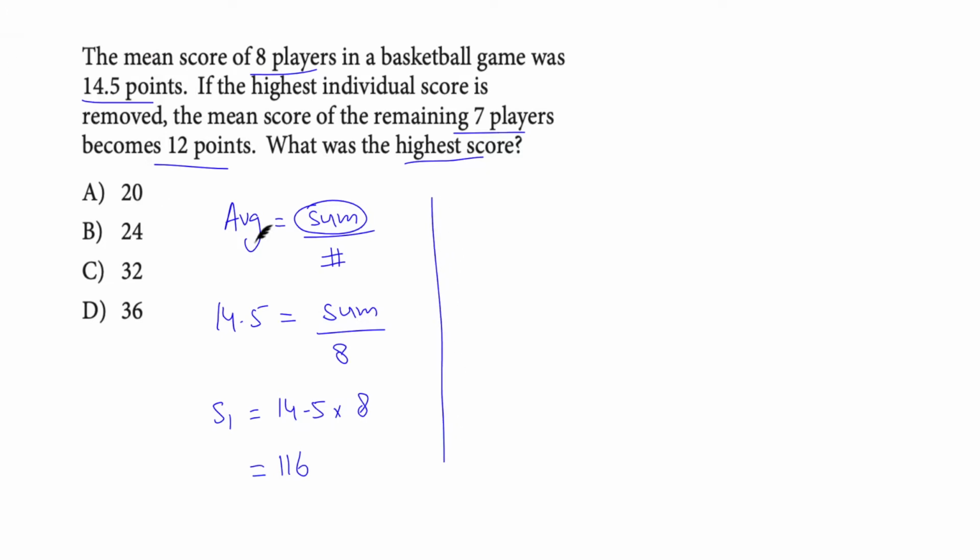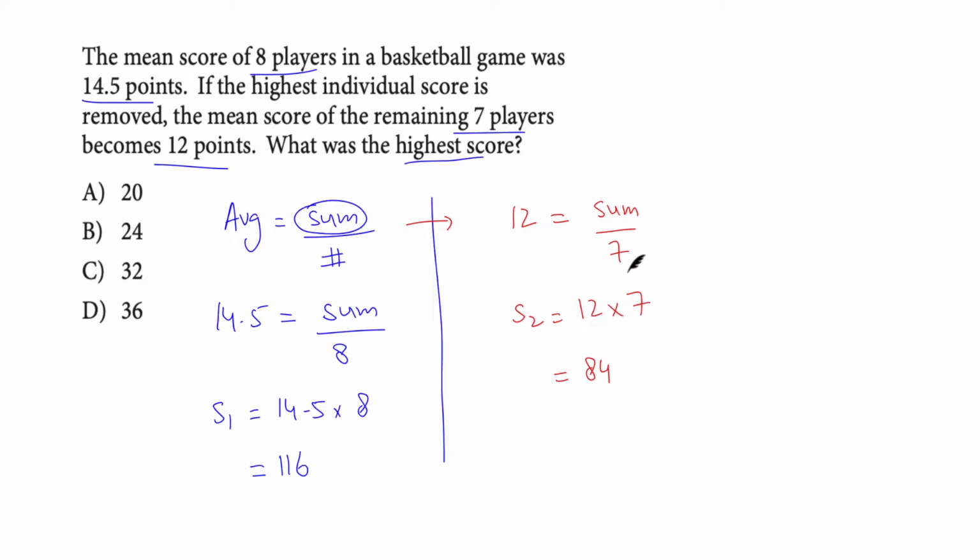Let's apply this formula again. The average is basically 12, we don't know the sum, over 7. Let's say this is S2. S2 is 12 into 7, that is basically 84.